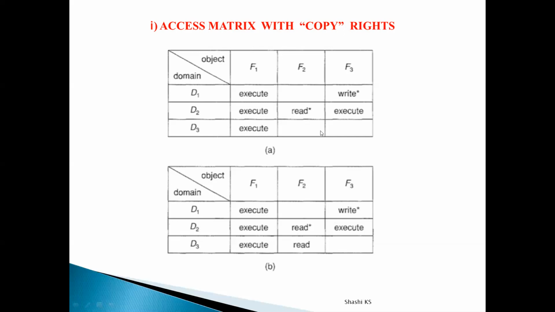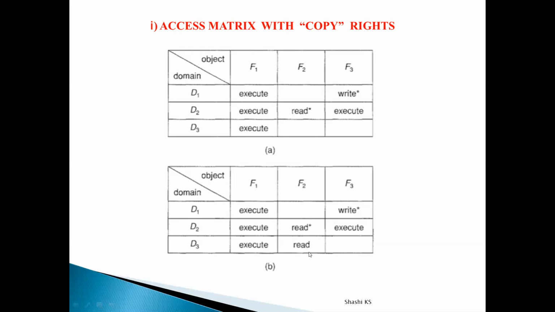It can be copied into any other row for that particular object. That is the meaning of copy access right, and it is just indicated by an asterisk symbol next to the access right. See here, this is the initial representation of the access matrix, and since here we have a copy access right indicated by the asterisk symbol, this access right read has been copied to the next row, to the next domain D3.